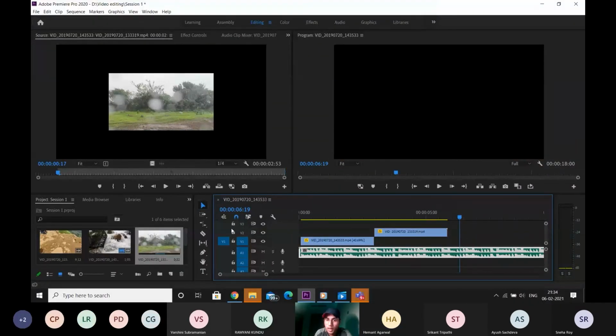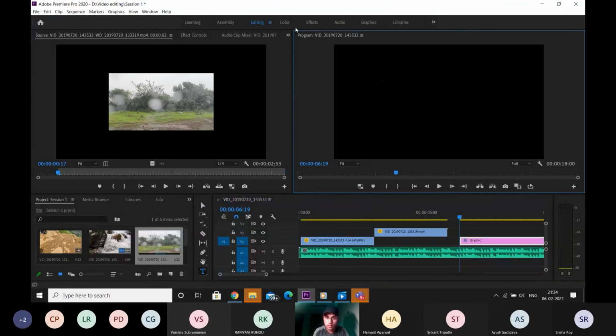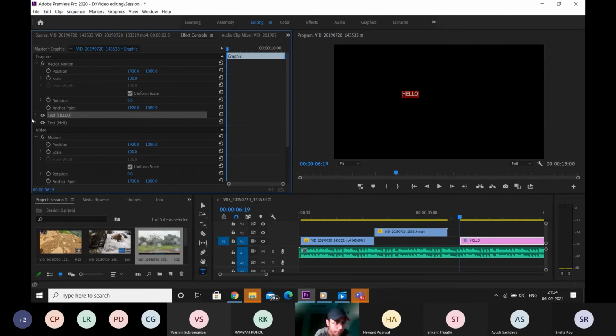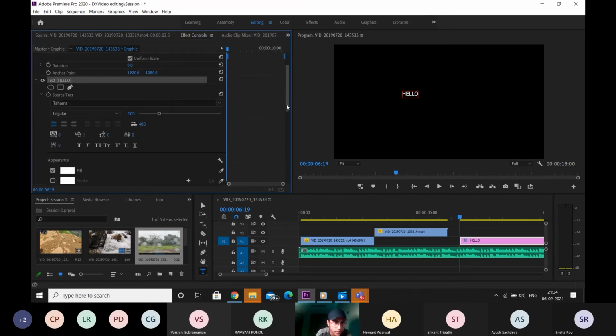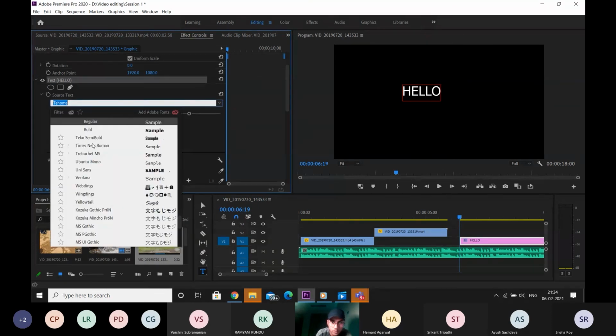Okay, so I'll come to the black part and I select the text tool by pressing T. Let's say hello. So I wrote hello, I've selected it. Now I'll go to effect controls. If I click this arrow, all its settings open. So from here you can increase the size to 241, and from here you can change the font, Times New Roman.